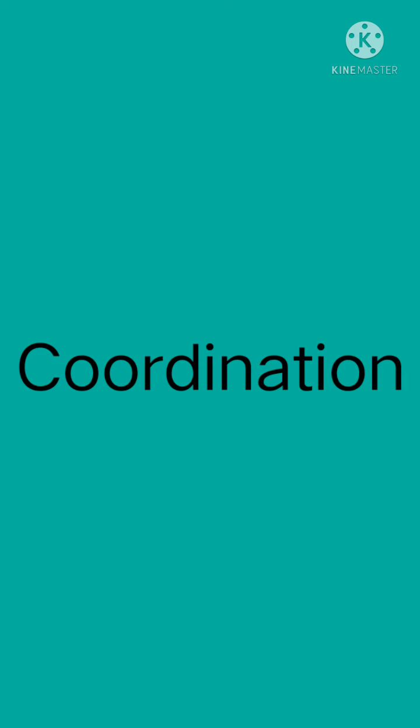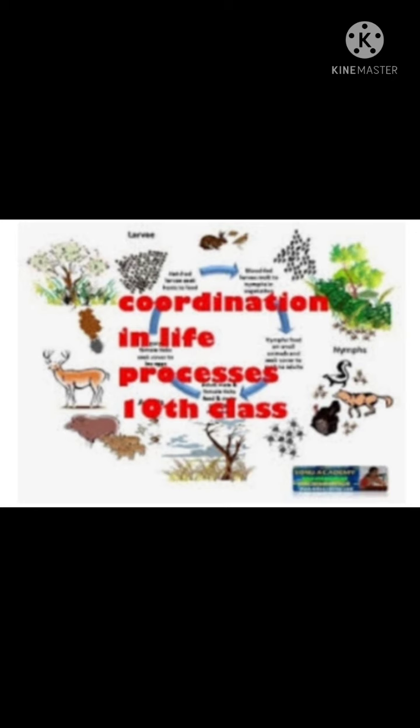Just like when a cricket player wants to play the game, the cricket team leader will coordinate with the other members so that they can win the game. In the same manner, in our body, different systems coordinate with one another so that all the reactions take place and functions are carried out in a good manner.